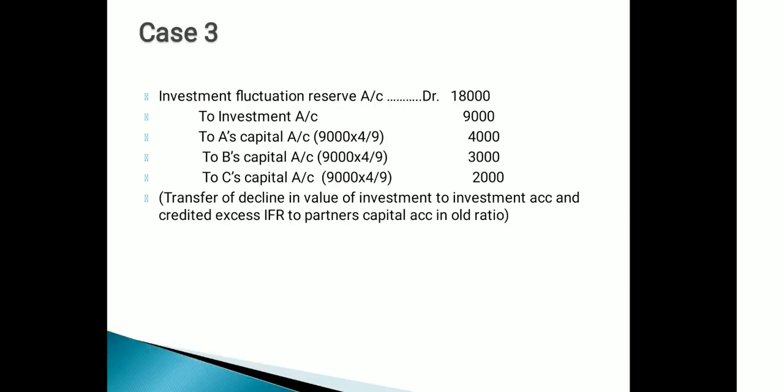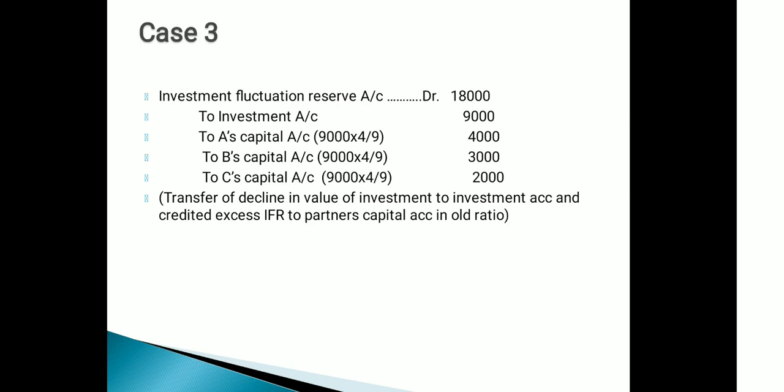Now case number 3. You can see the investment account is credited here with the amount of rupees 9,000. Why is it credited? Because in case number 3, the market value of investment goes down by rupees 9,000. The market value becomes 1,91,000 and the cost is 2 lakh. So the difference between the market value and the cost is 9,000.